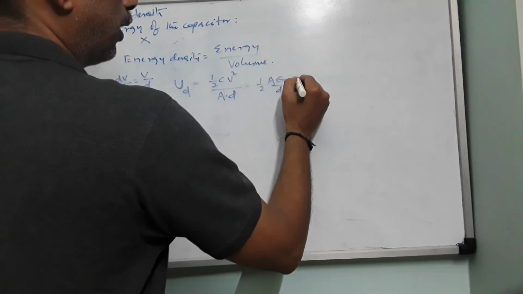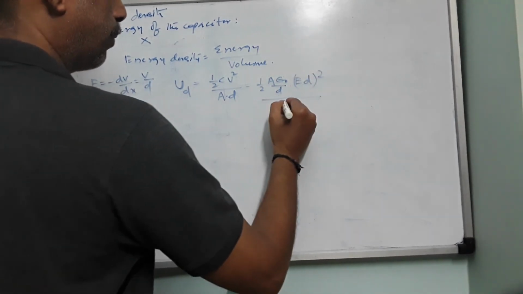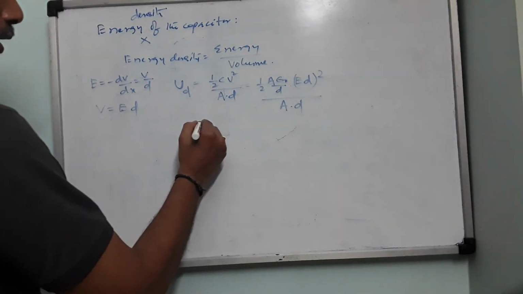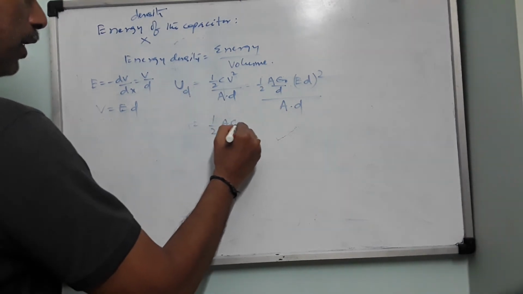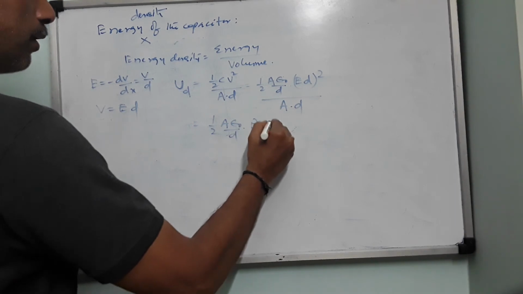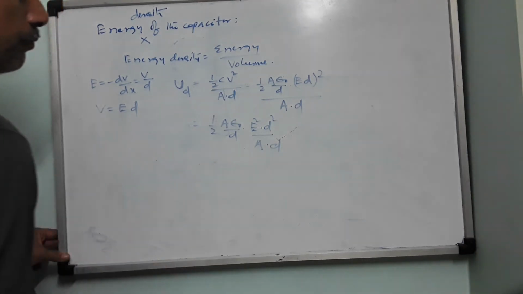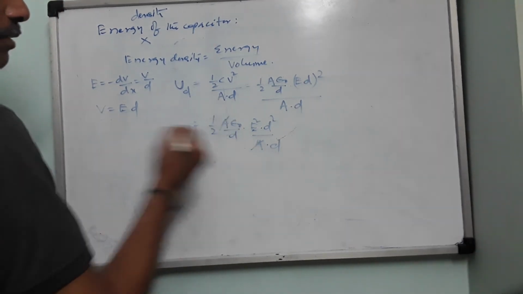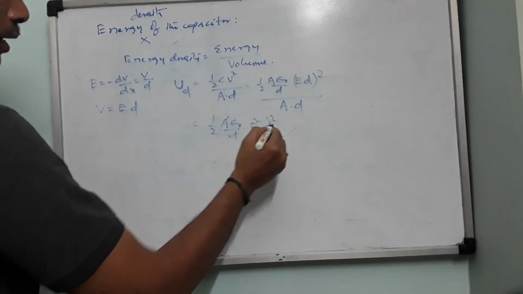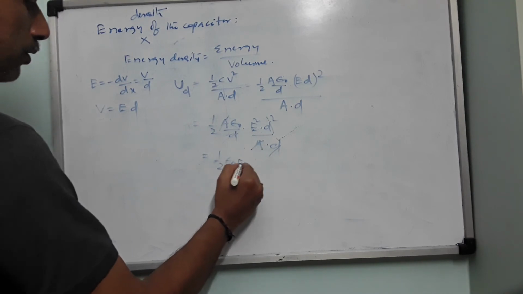So V is electric field multiplied by distance, whole square, divided by A into D. Now this will be half into A epsilon naught by D into E square D square divided by A into D. So A and A cancel. D into D is D square. D cancels with D square. Left over is half into epsilon 0 into E square.